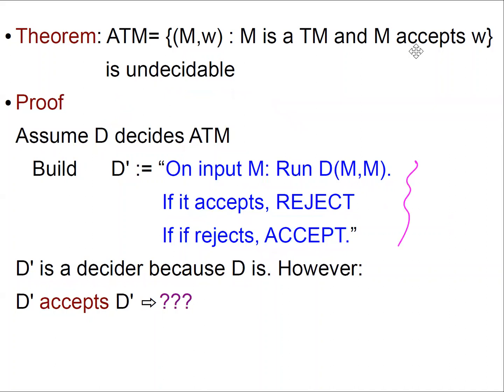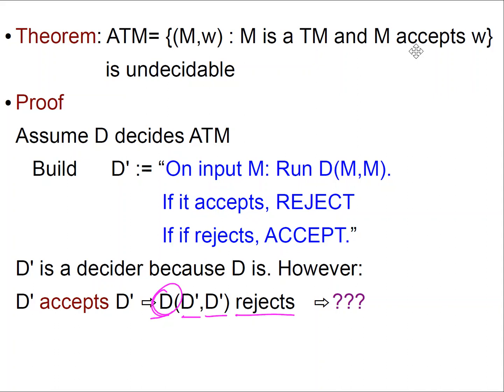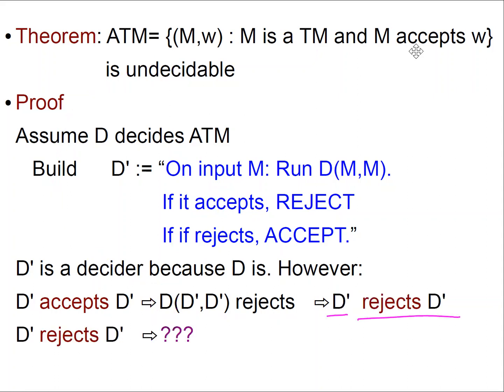However, now the beauty of this logical argument is what follows. What happens if D prime accepts W? Let's think of running D prime on itself. Let's say D prime accepts D prime. What does it mean? How do you accept? Well, you accept if you reject this, right? It means that D on D prime rejects. How was D defined? Well, D was supposed to be a decider for ATM. So that means that D prime rejects D prime.